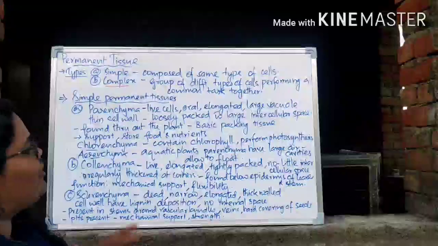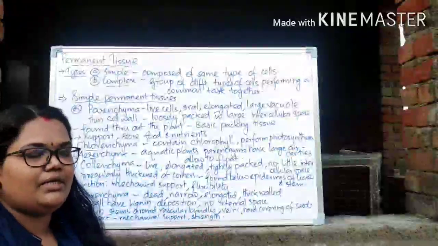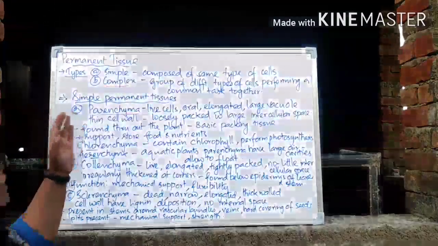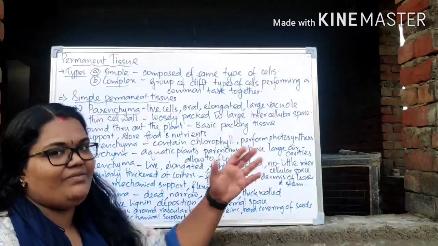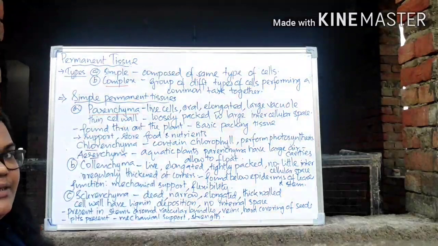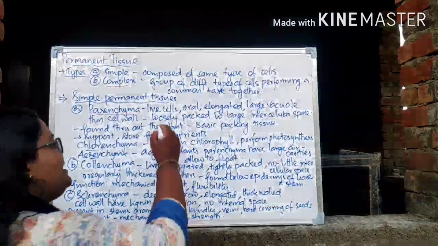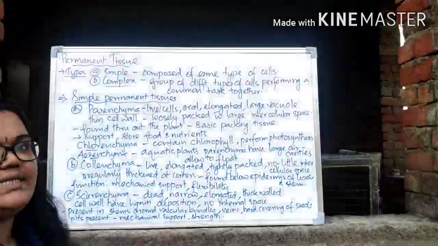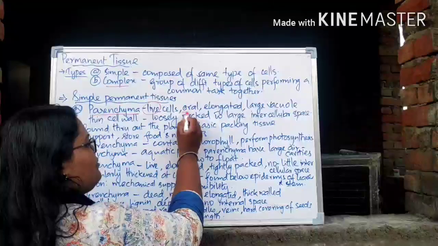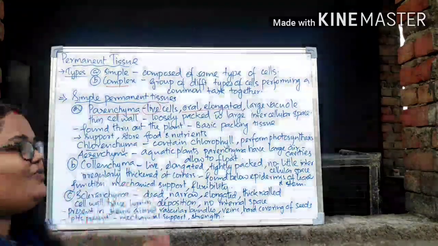Now we will go into detail of the simple permanent tissue. I told you that there are three types of simple permanent tissues. One is parenchyma, very important, the basic packaging tissue, right, which is found everywhere in the plant. The specialty of parenchyma is that it is a simple permanent tissue. This is a living tissue. That means all the cells present in it are living cells. And the shape is mostly oval or oval elongated, and they will have a large vacuole, right?